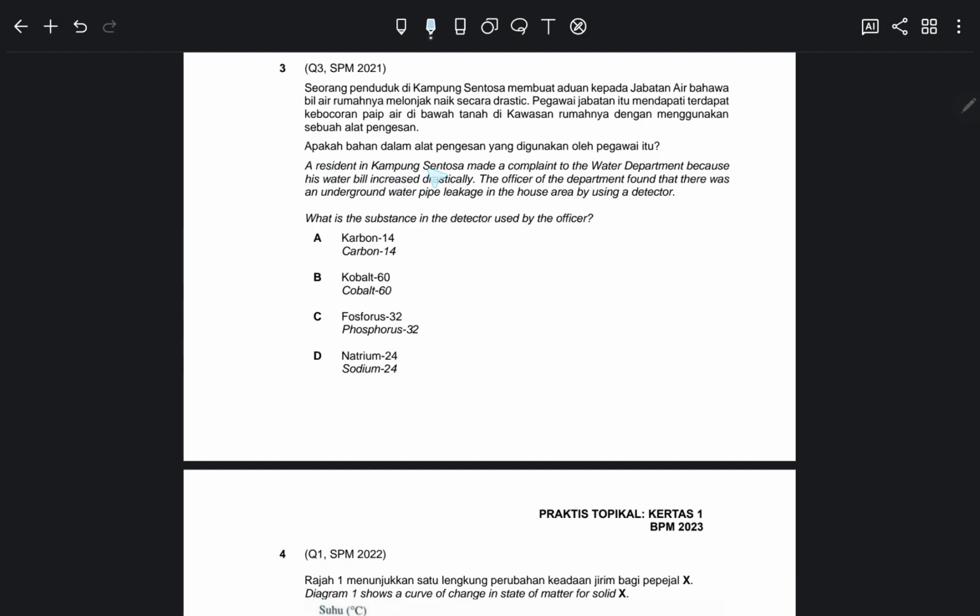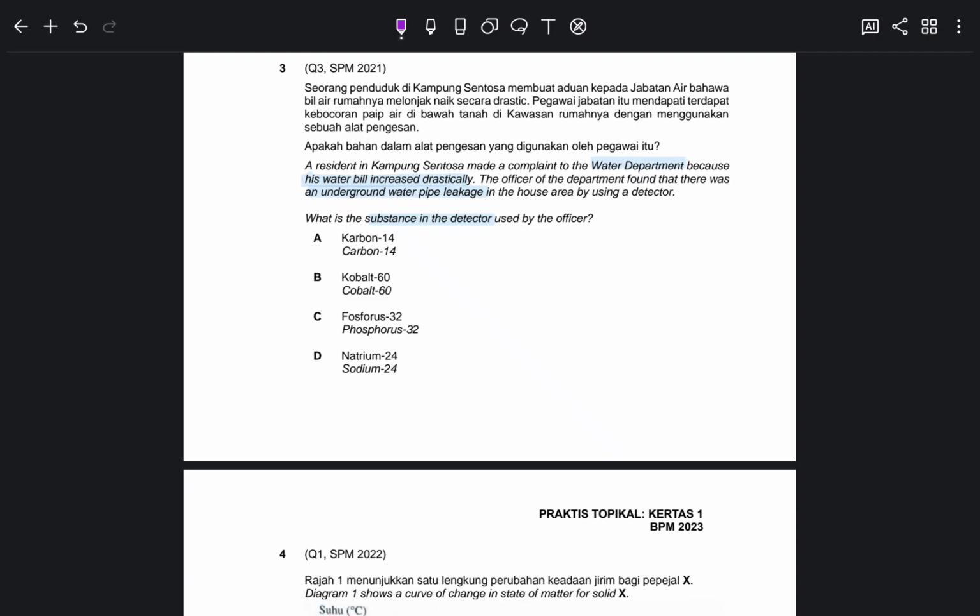Okay, next question, question 3 from SPM 2021. It's about a resident in Kampong Sentasa who made a complaint to the water department. Okay, highlight water department, because his water bill increased drastically. Officer department found that an underground water pipe leakage. This is the keyword.